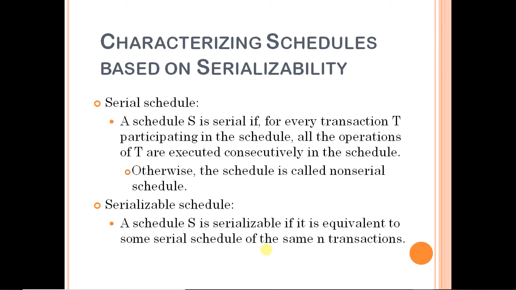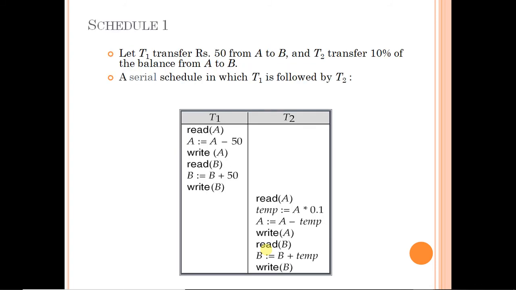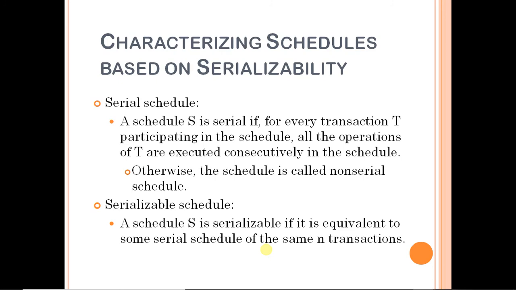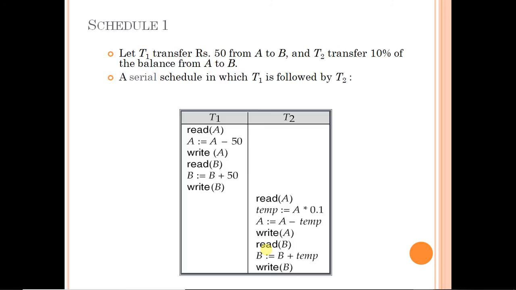It means that it gives the same result as if you had executed it in a serial order, but the instructions are not 100% serial. Okay, just listen. For now, we will see an example very soon. Okay, so that schedule is called a serializable schedule.